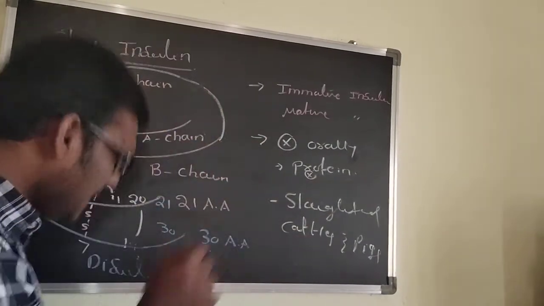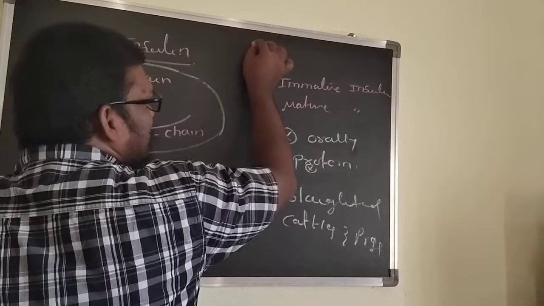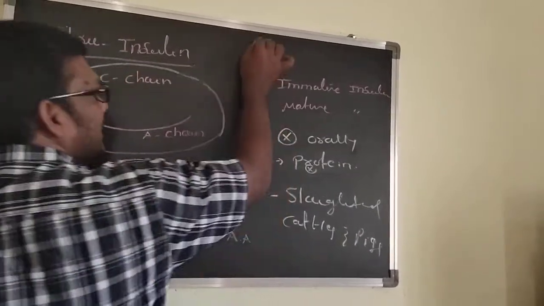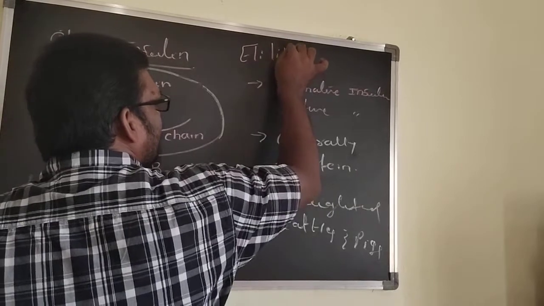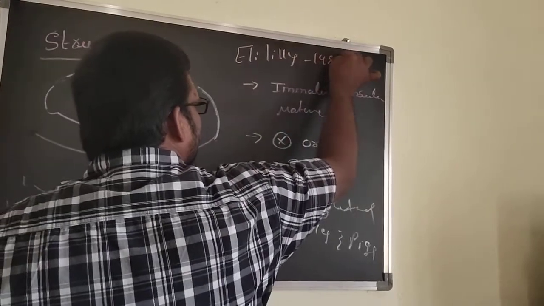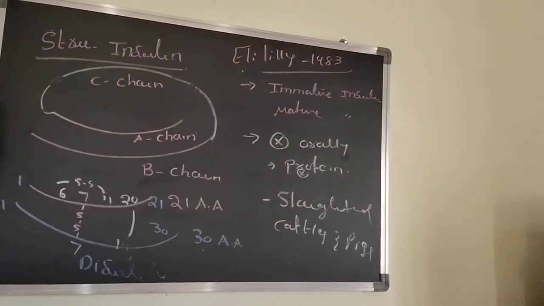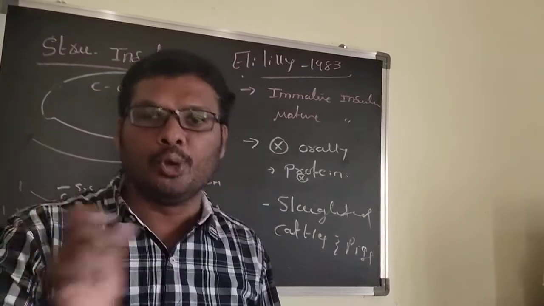Later, an American company, Eli Lilly, in 1938, prepared an insulin whose brand name is Humulin.